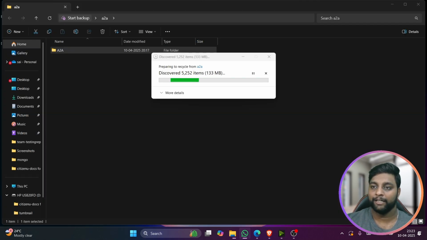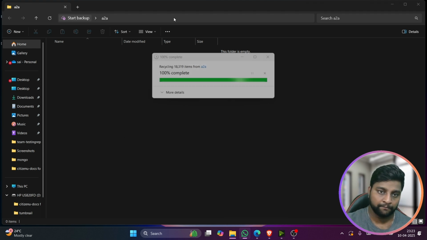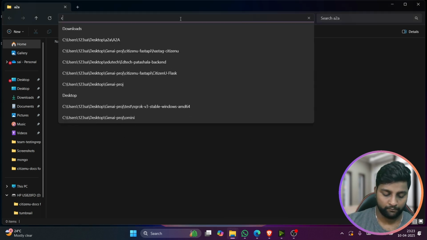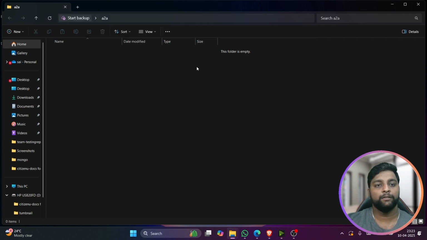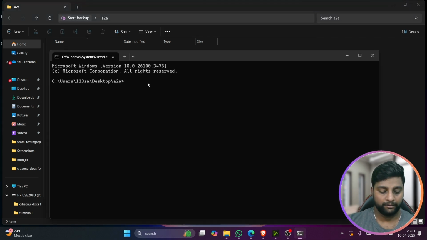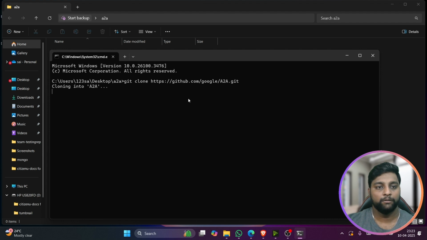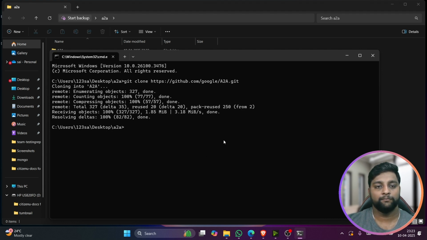So let's wait for it to get deleted. Oh no, it's taking time to get deleted. Okay, yeah, it's about to be completed. So I'll open my CMD here and git clone the repo. So now the repo has been cloned.